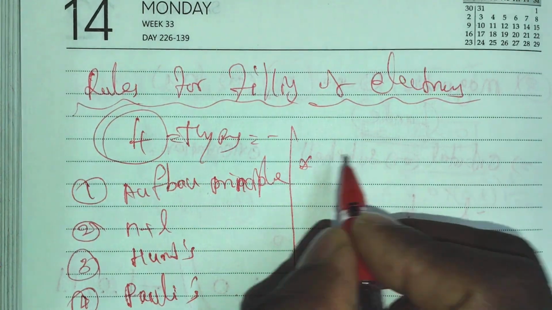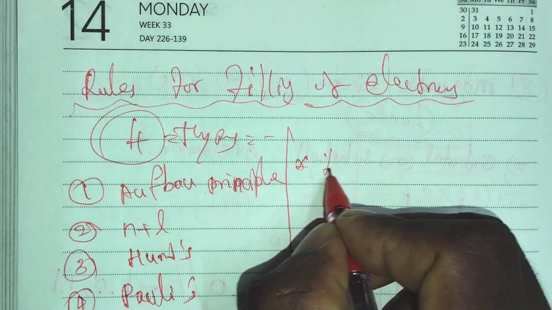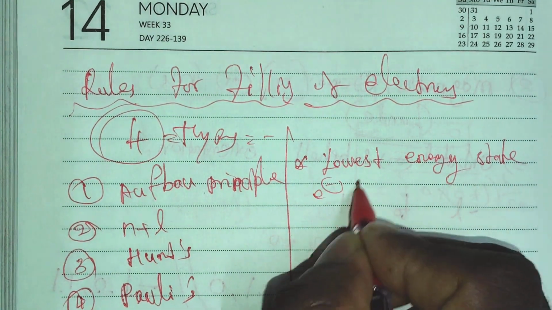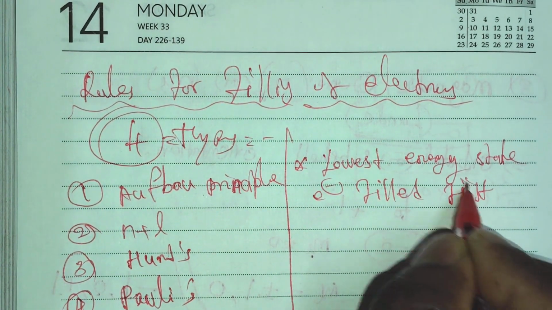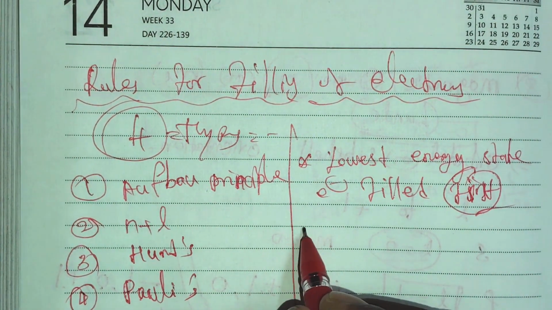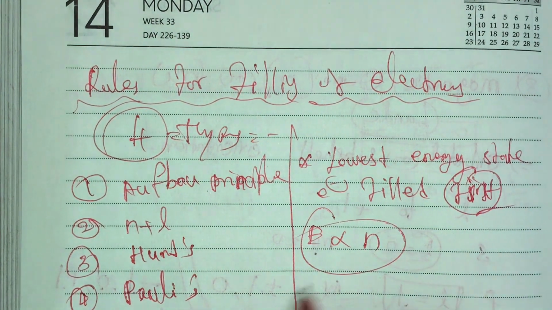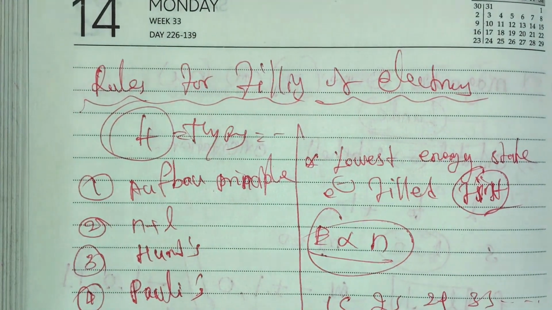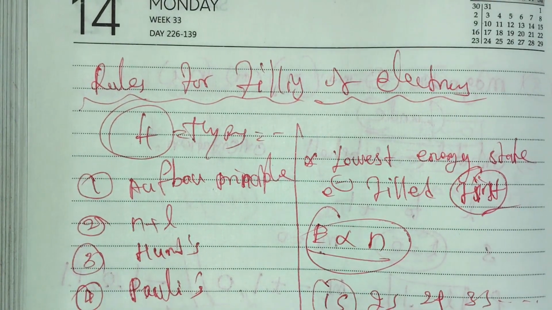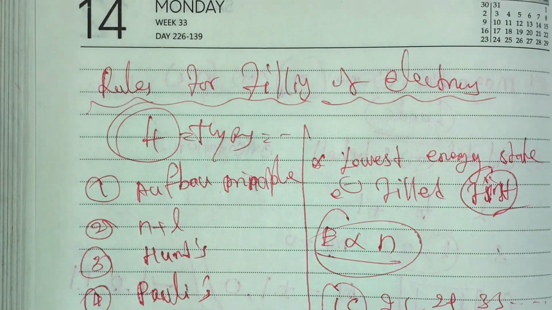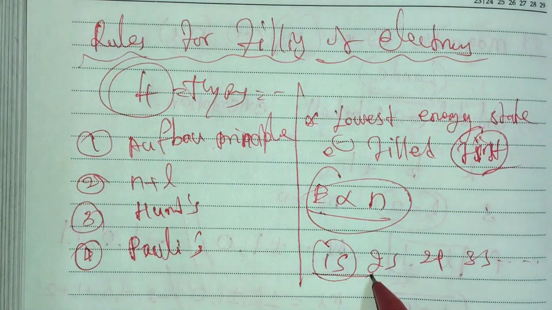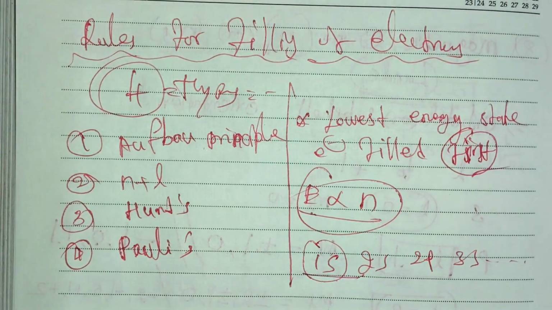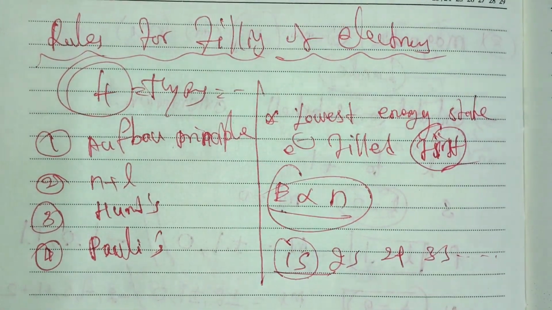First of all, keep in mind that electrons are filled in the lowest energy state first. The energy is directly proportional to the principal quantum number. So that's why the order goes 1s, 2s, 2p, 3s, like that. The 1s has the lowest energy. That's why for every element the first electron is filled in the 1s orbital. Next 2s and 2p. So simply keep in mind that electrons are filled in the orbital of lowest energy first.